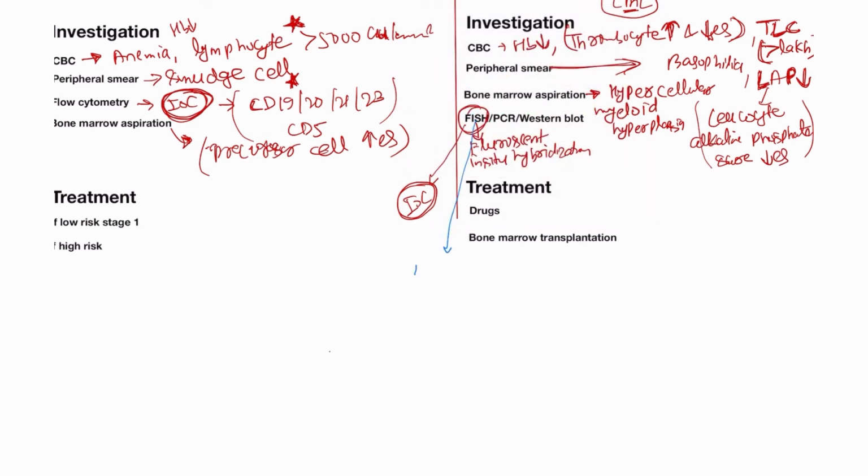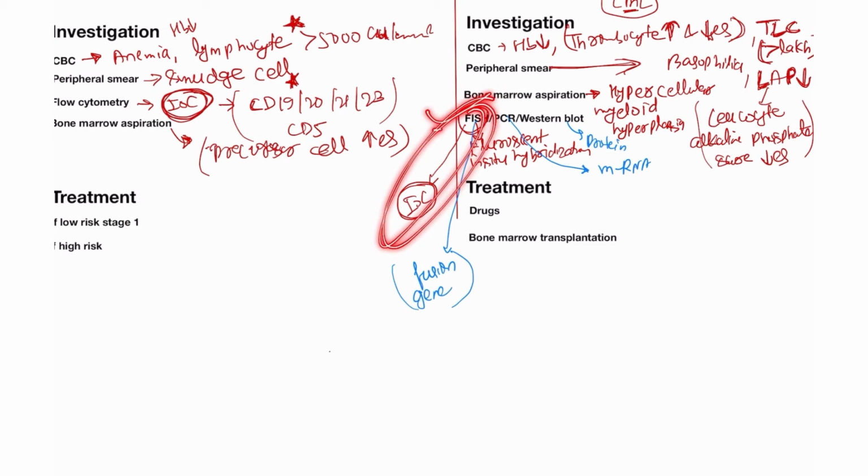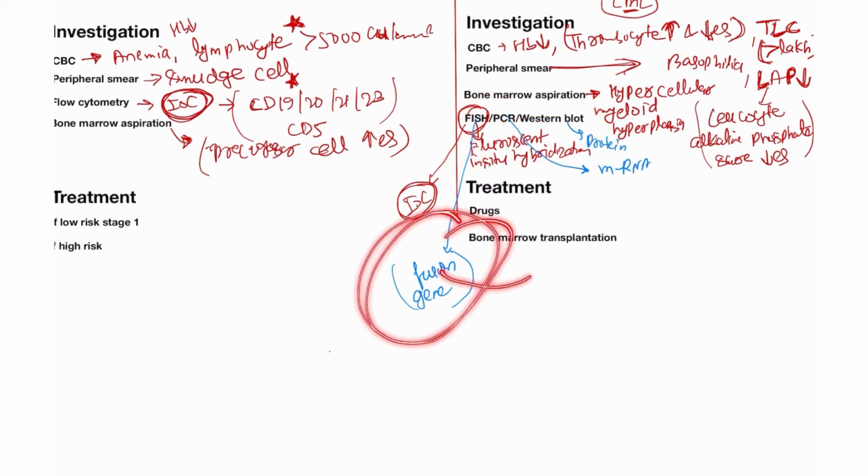So FISH means fusion; you will always see the fusion gene. When you do PCR, it is for determination of mRNA, and Western blotting is for protein determination. So it's important for FISH. Mostly when they ask about the investigation of choice, always take FISH. FISH means fluorescent in situ hybridization. It is used for the fusion gene because in the Philadelphia chromosome two genes are fused, so it's called a fusion gene.